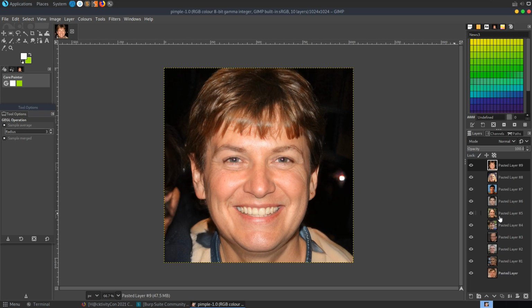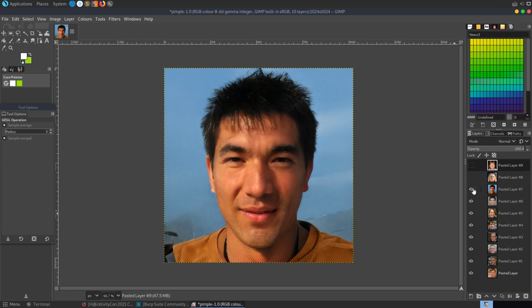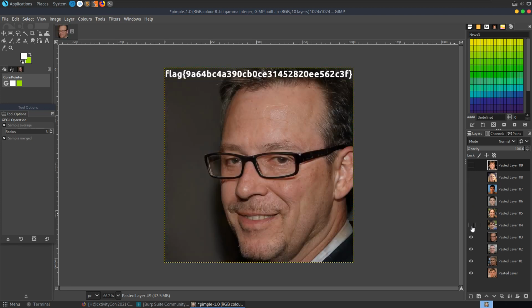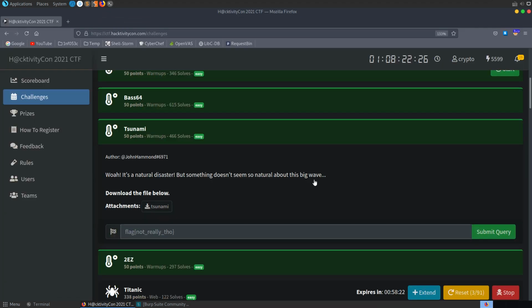And you'll see that we have some layers down here. We can basically go through these layers and change the visibility to try and see what's underneath them. And if we work our way through the images, eventually we'll find that one of the images has this flag in it. The next challenge is called Tsunami.